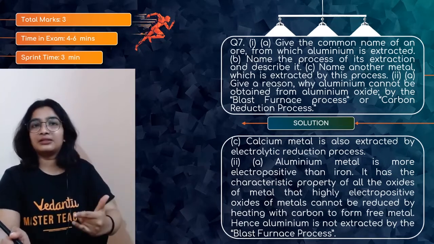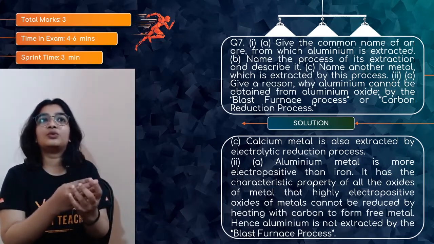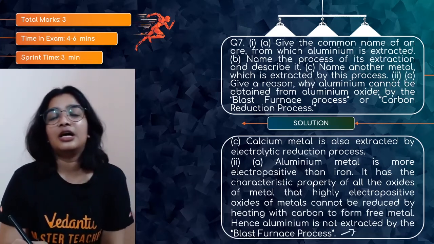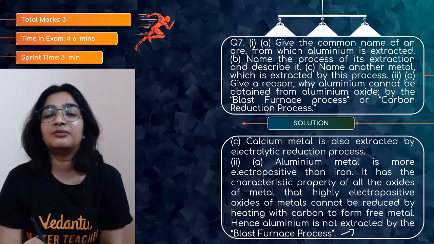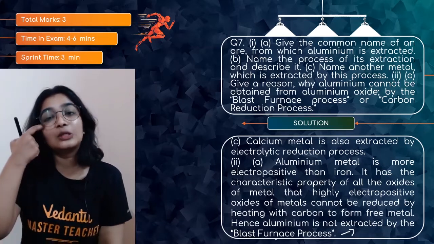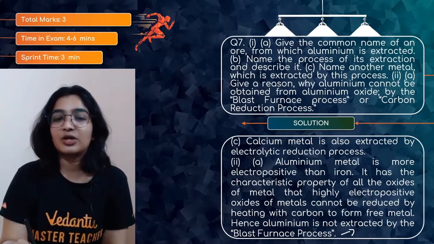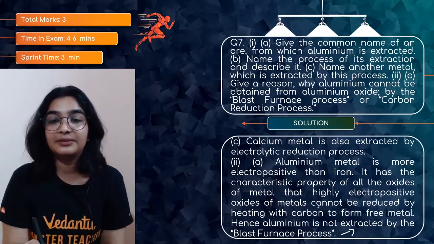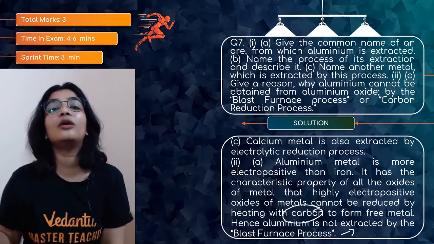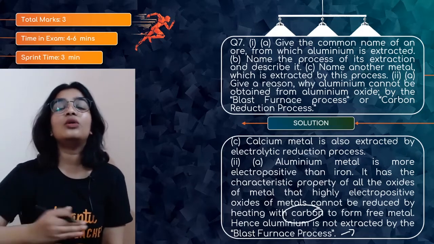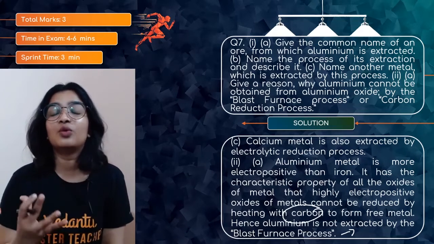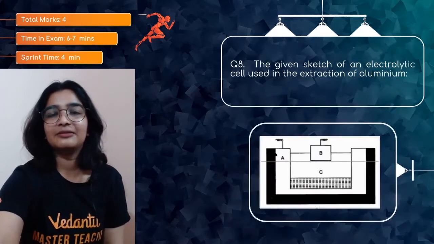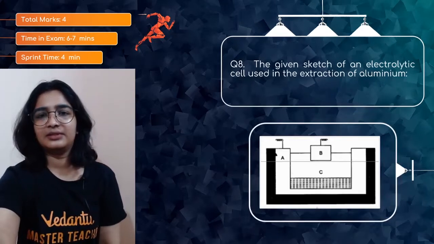Fe2O3 plus carbon. Sometimes we use Fe2O3 plus aluminium also, but you cannot extract aluminium by this blast furnace or carbon reduction process. It cannot be reduced by heating it with carbon, because aluminium is more electropositive than iron. In case of iron, yes, you can.